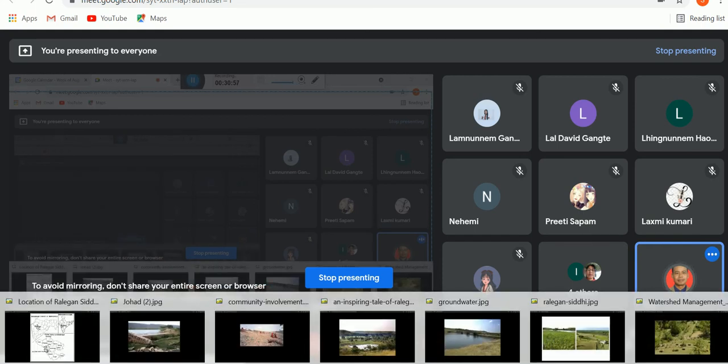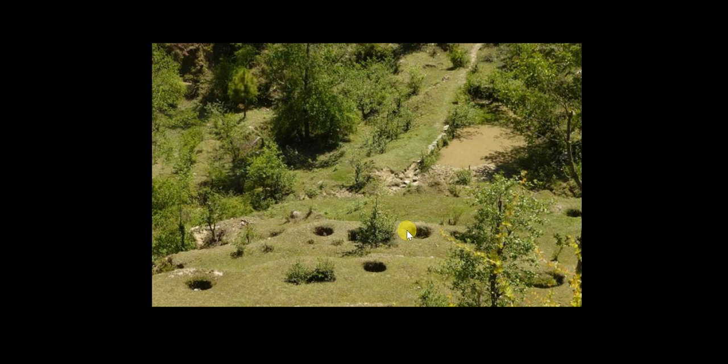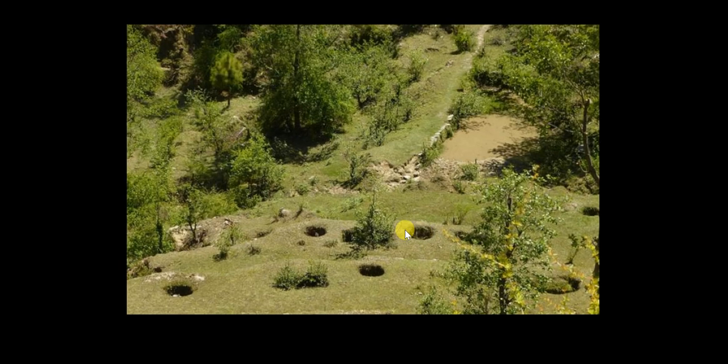One more thing I have to tell is that this is a photograph showing watershed management in Uttarakhand state. What do you see in this photograph?